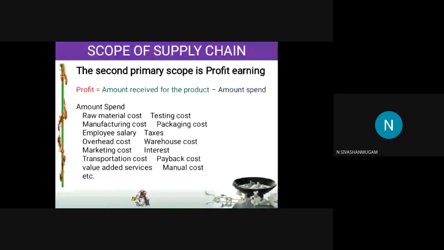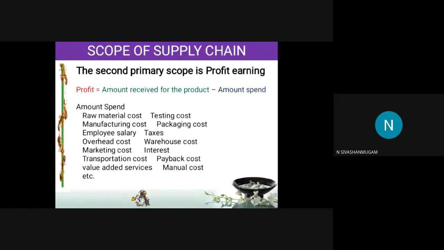Before giving that product to you, they start praying to God. We don't know what they are going to pray, but that will satisfy us. That is what we call packaging. Next is the tax, government tax or whatever the tax may be. And there is the warehouse cost, the storage cost. Then the interest: most industries run on loans, so the interest has to be paid, and the payback cost is incurred when the industry gets back the invested money.